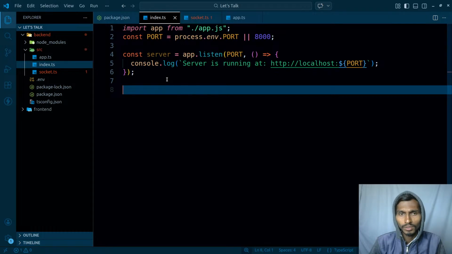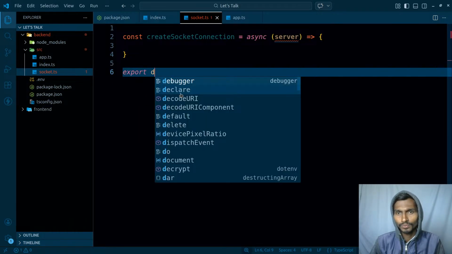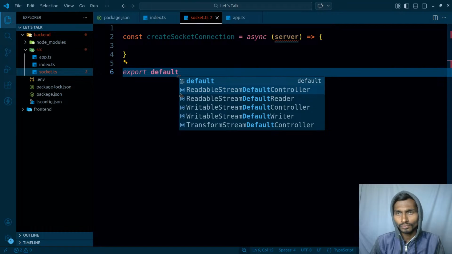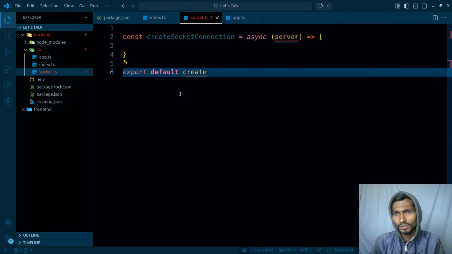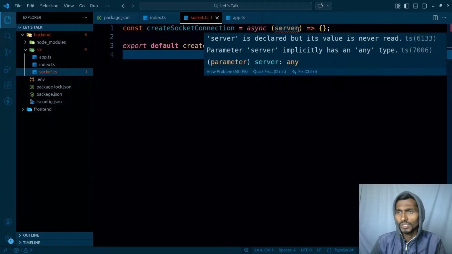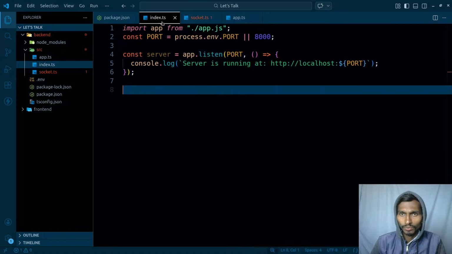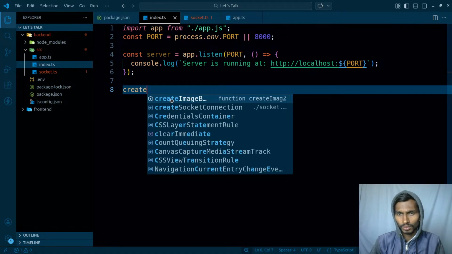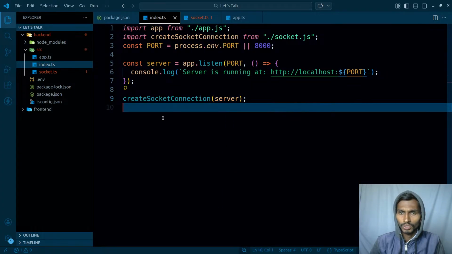So I will be getting createSocketServer. Am I not exporting it from there? Let's check this thing out here. So export default createSocketServer, not connection. Okay, createSocketConnection is going to be exported from here. Once okay, this server will have some type. I will be just searching it on Google, but before that, createSocketConnection. I'm gonna be giving it the server, and then it should be fine.